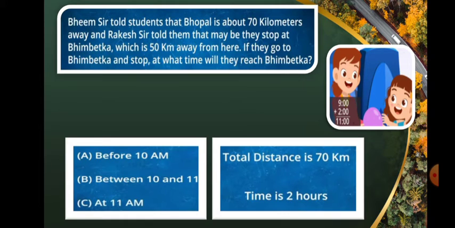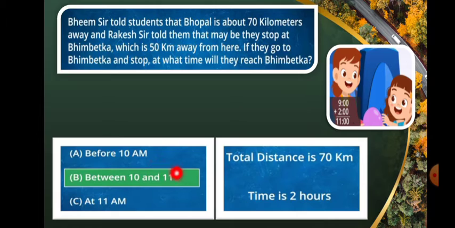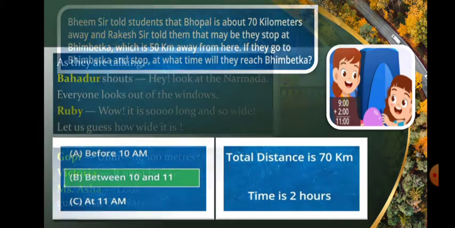Beam sir told students that Bhopal is about 70 kilometers away, and Rakesh sir told them that maybe they stop at Bhimbetka, which is 50 kilometers away from here. The total distance is 70 kilometers. The time is 2 hours. If they go to Bhimbetka and stop, at what time will they reach Bhimbetka? Now they are at 9 o'clock. After 2 hours, the time will be 11 o'clock. So between 10 and 11, they will reach Bhimbetka.